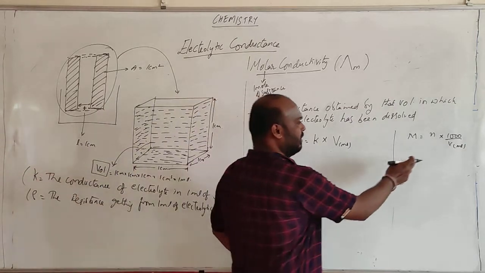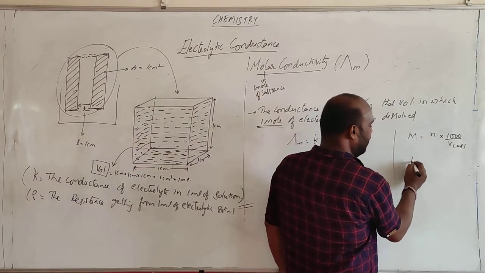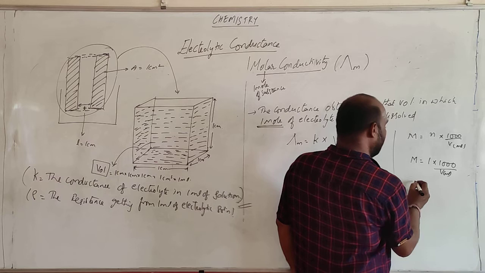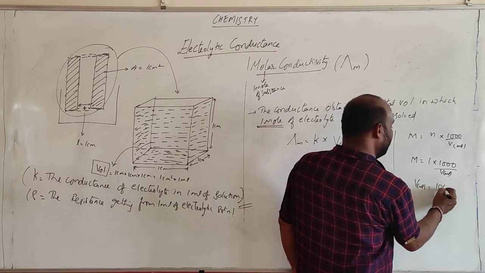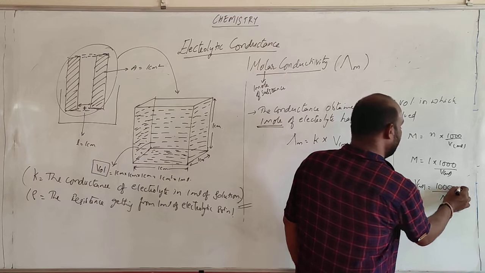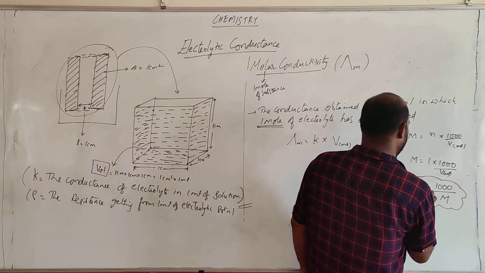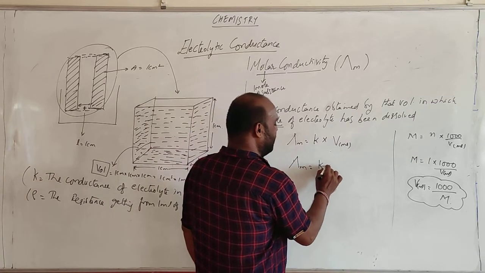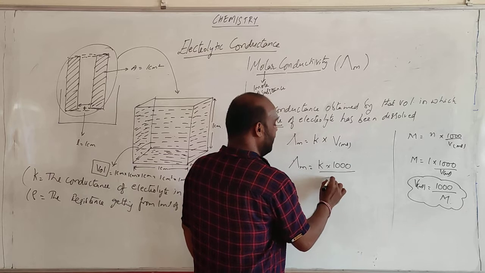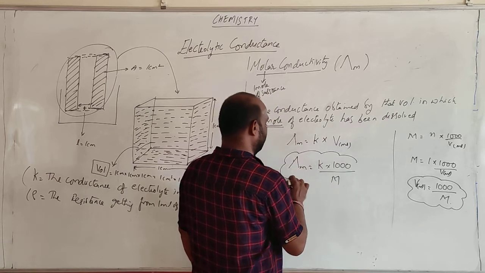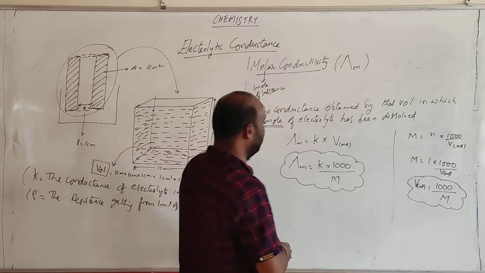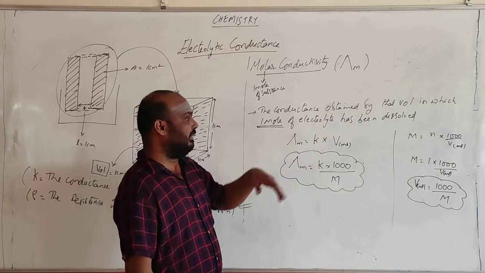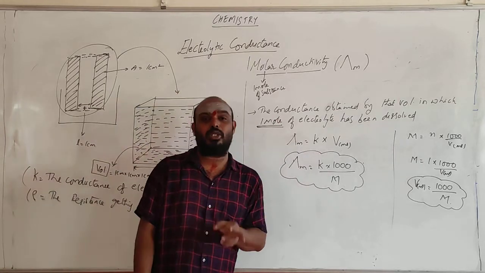Right? So if you substitute here, and you know that M is 1 into 1000 by volume in ml, so volume will be 1000 by the concentration of the solution. So volume is there. Molar conductivity is nothing but K into 1000 by molarity of the solution. Is it very clear?